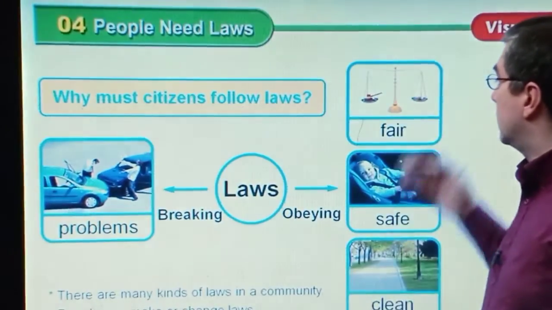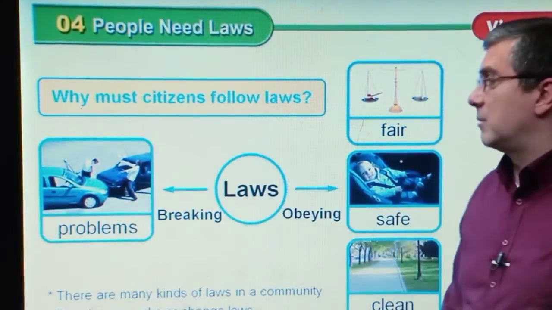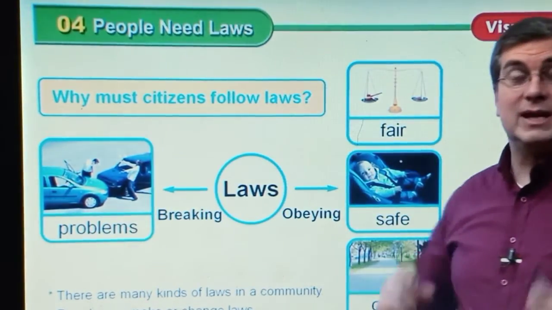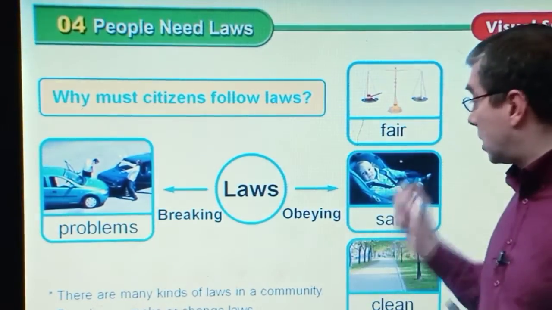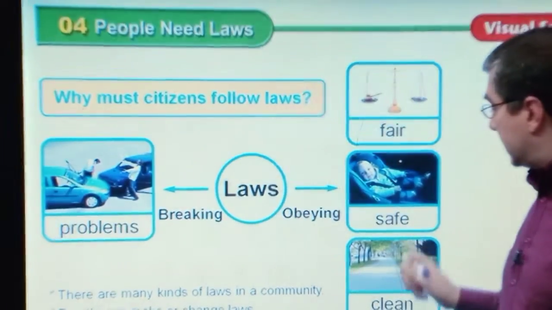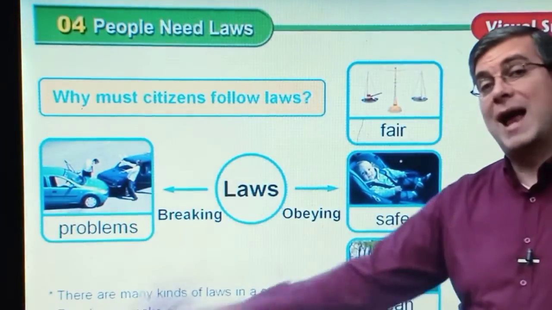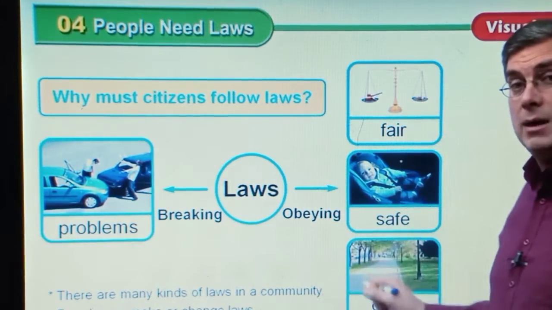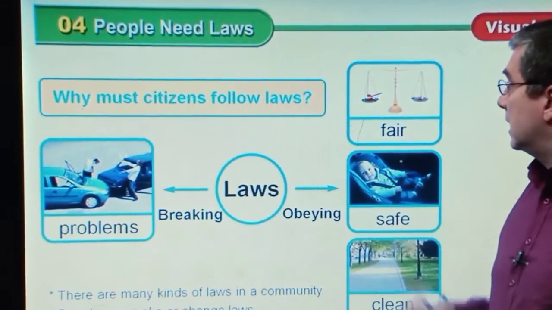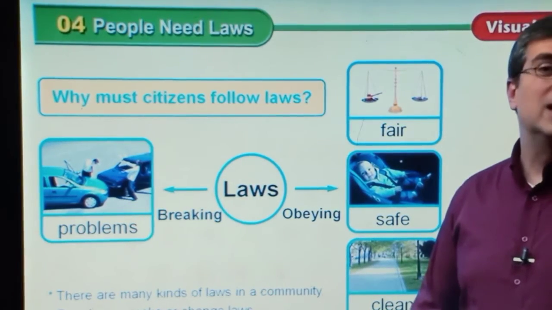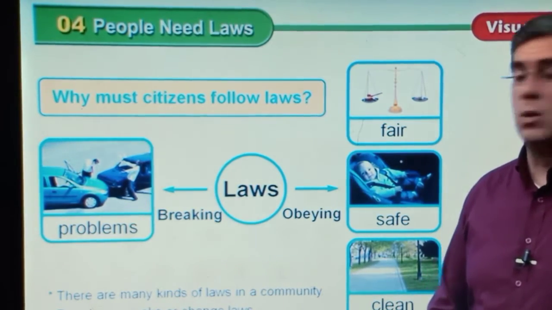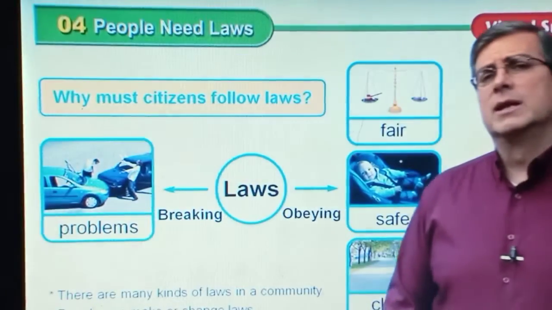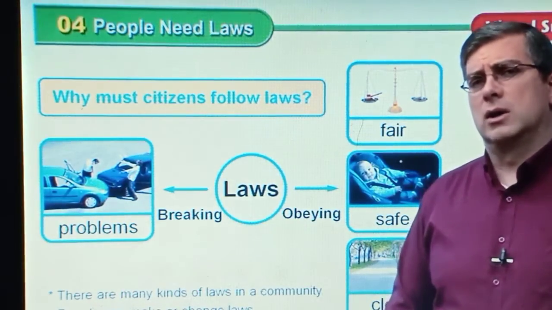Think about the laws. Look at this picture and think about some laws. For example, it's a law that babies need special seats to protect them. It's a law not to throw trash on the ground. Don't throw trash on the ground. It's a law. If you obey the laws, you're safe and clean. If you obey the laws, it's fair. Everybody's fair. They're safe and clean. If you break the laws, it will cause many problems.